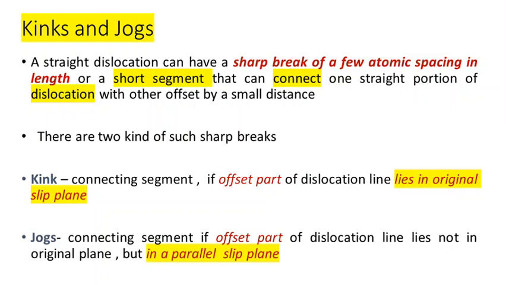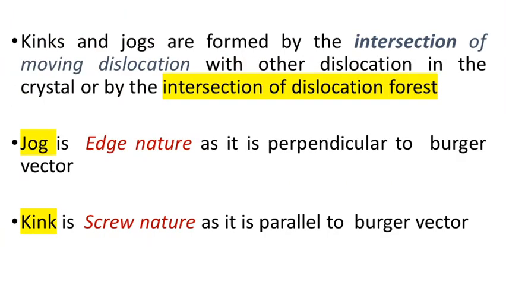Kinks as well as jogs are small, short segments of dislocation which are formed when two dislocations or a group of dislocations intersect each other. They differ in that a kink connects dislocations lying on the same plane, whereas a jog connects two dislocation lines lying on two parallel or different planes.